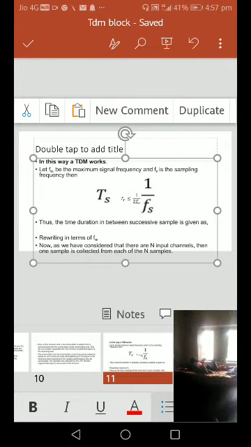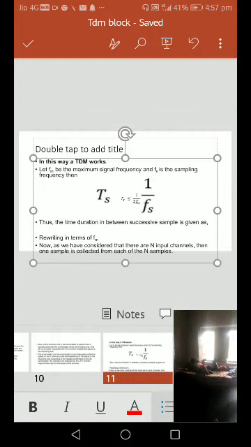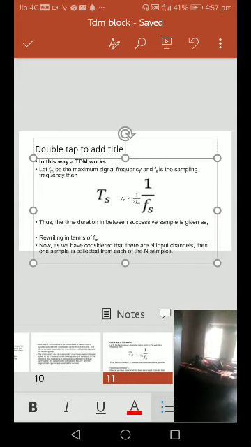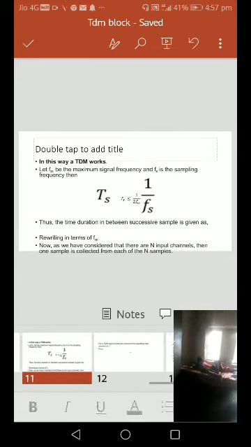Now as we have considered that there are n input channels, one sample is collected from each of the n channels. This is the way we maintain the conditions, and we move to the next slide.